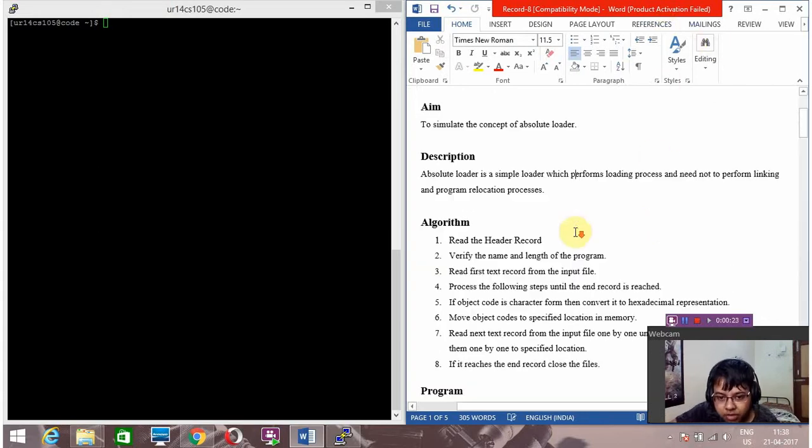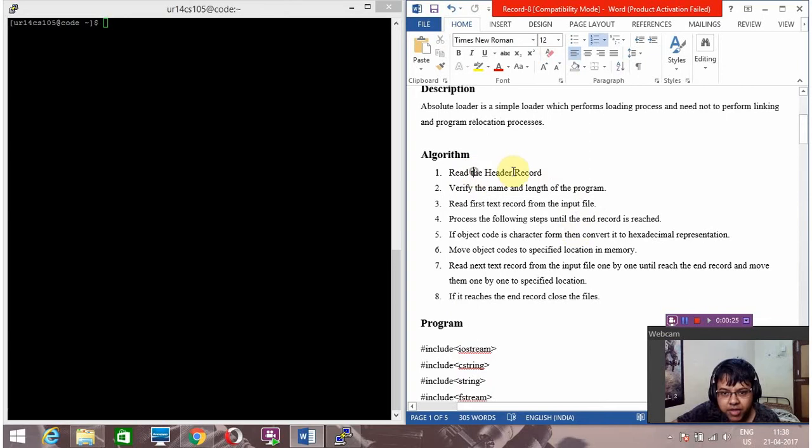Algorithm. So initially what we are doing, we are reading the header record, then we are verifying the name and length of the program. Then after that read the first text record from the input file, then process the following steps until the end record is reached. If object code is in character form, then convert it into a hexadecimal representation, then move the object code to the specified location in memory.